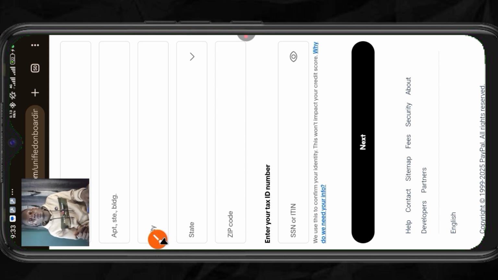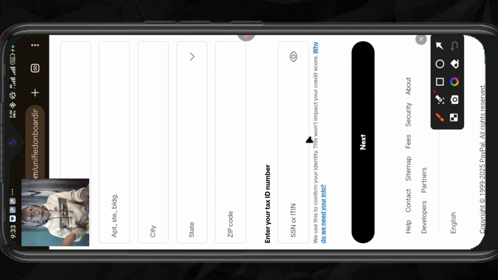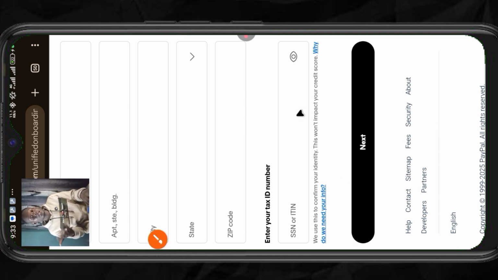So what do you do? Since we can't get SSN, we can actually get ITIN. If you can't get SSN, you can get ITIN. So how do you get this ITIN? To get ITIN is not that easy still, but you can actually get ITIN to use your PayPal account, because this SSN is the main reason why people can't access this PayPal account here in Nigeria.